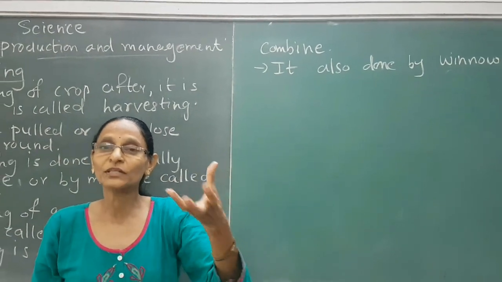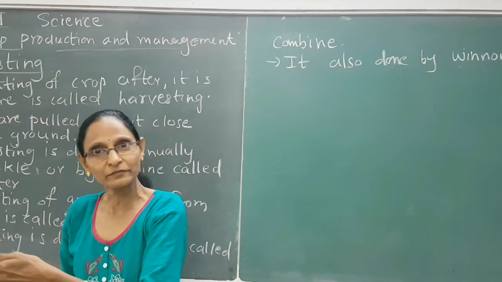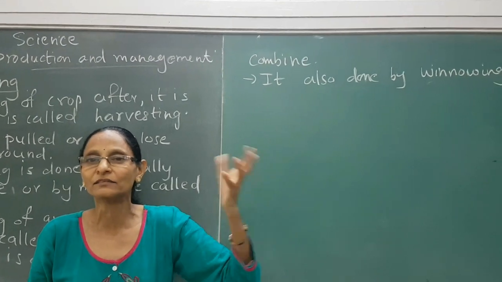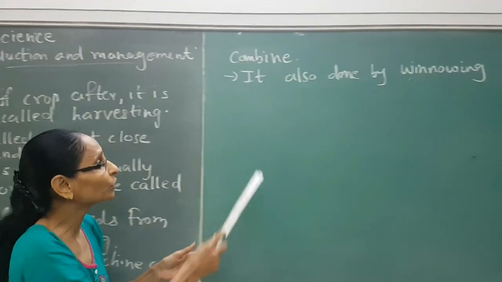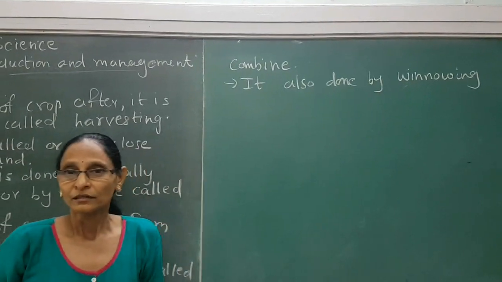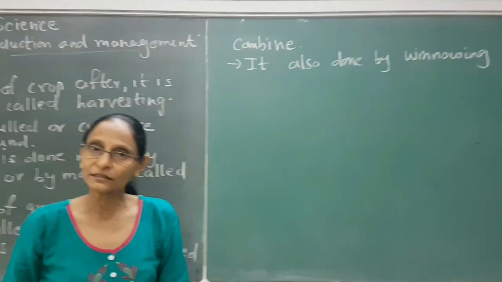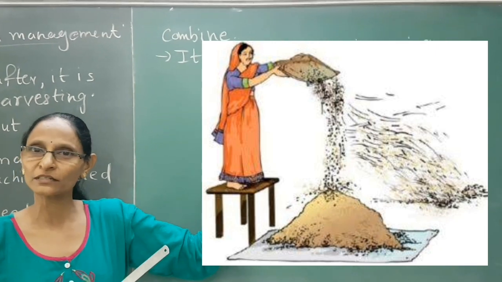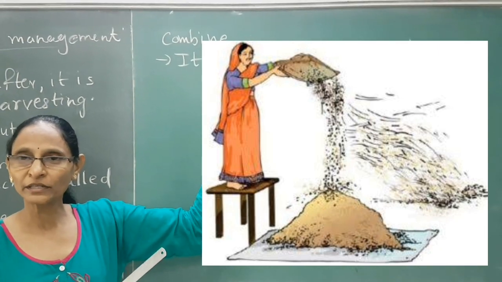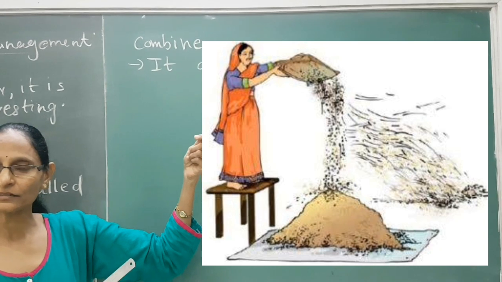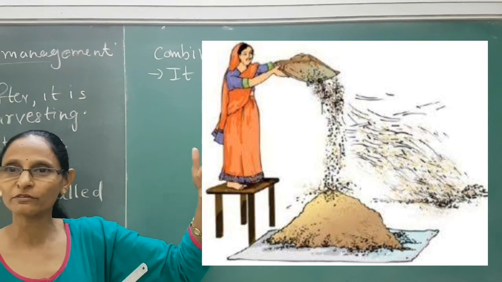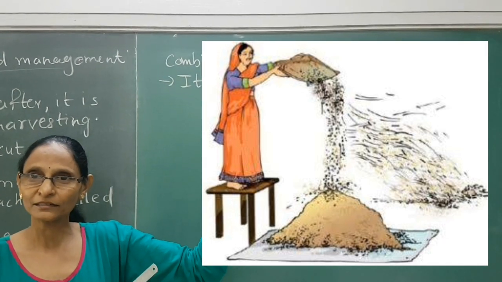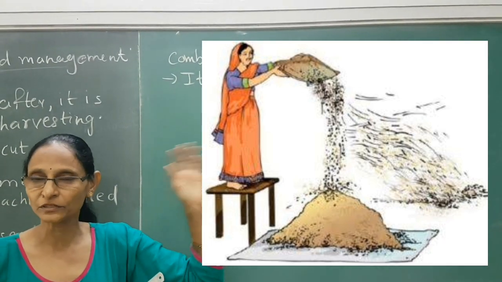The shaft is very light in weight, so it will blow away with the wind and the seed grains will remain in that basket or vessel they are holding. So winnowing is done using the wind. Clear? See in this picture how winnowing is done. See how they are holding it and shaking it. So the shaft is blowing with the wind and grains are there. Clear? So it is done using the wind.